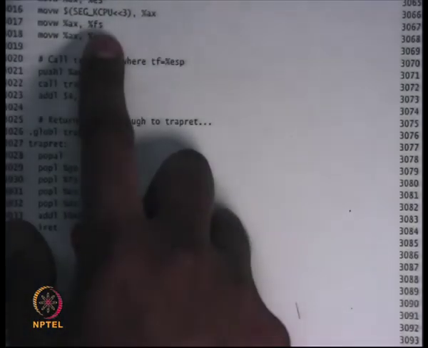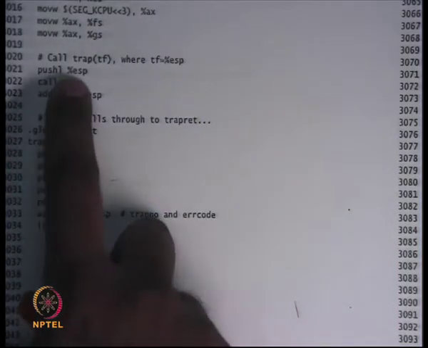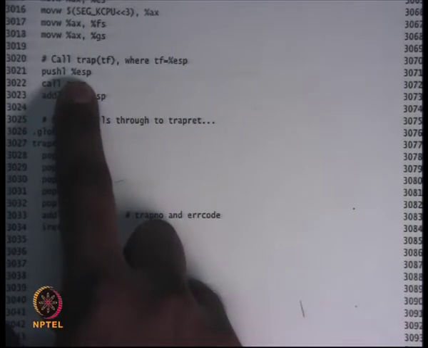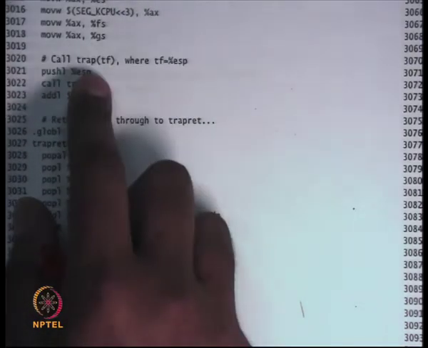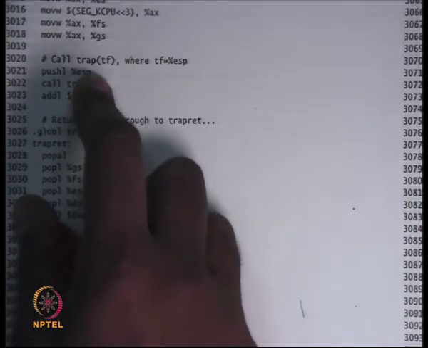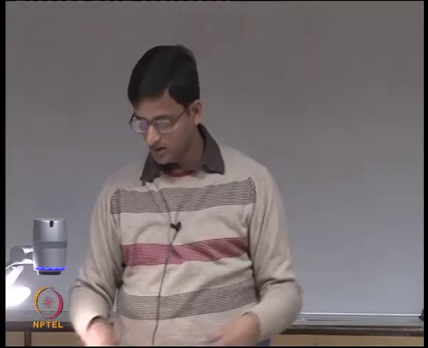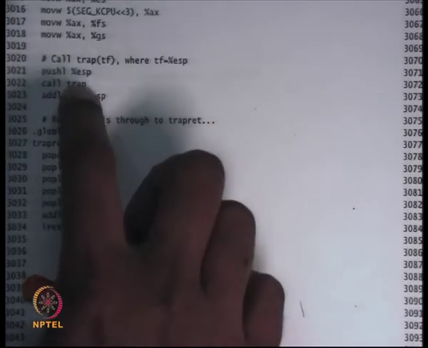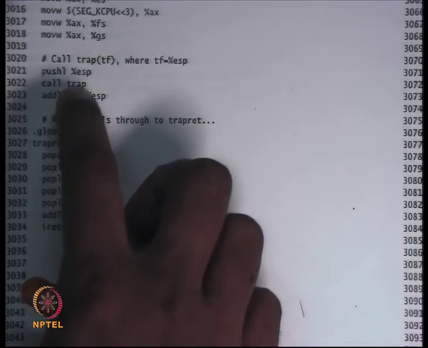Okay. What seg K CPU is, let's ignore it for a moment. Let's just say there's something that the kernel is doing for k data and k CPU. It pushes the current ESP also. So push A doesn't push the right ESP, so you also push the ESP. One register is not correctly pushed by push all, which is the ESP register itself, because you can imagine ESP is changing as you are pushing stuff. So you have to separately use an instruction to push ESP, and then you call a function in C which is called trap.